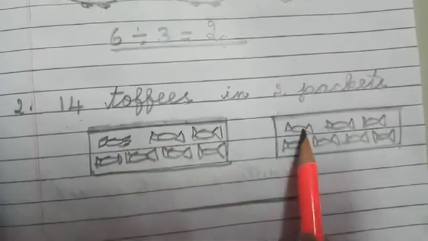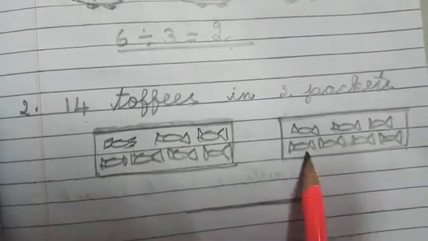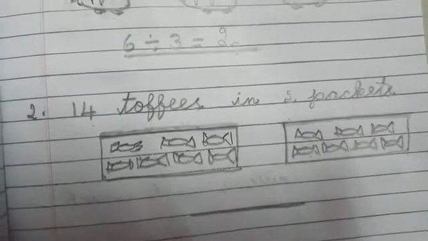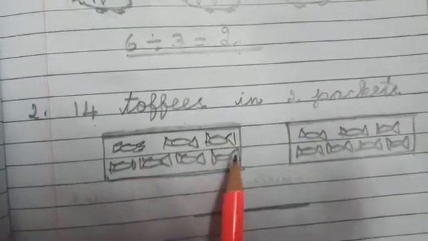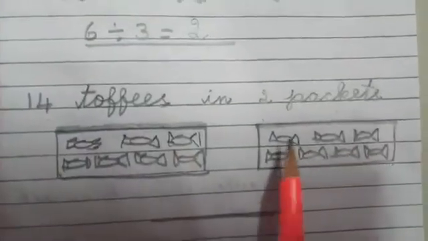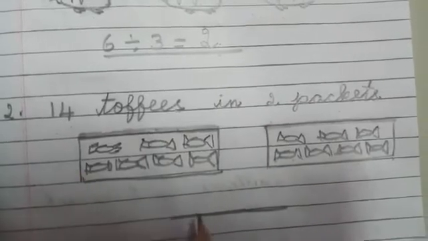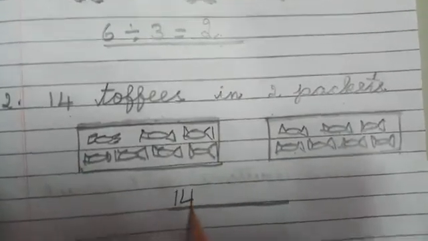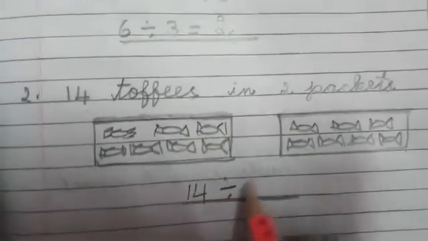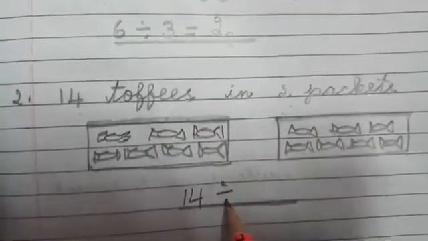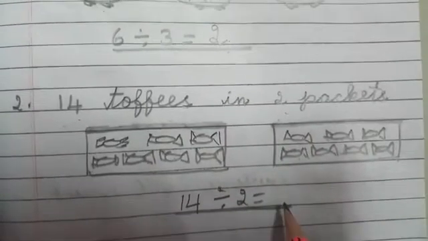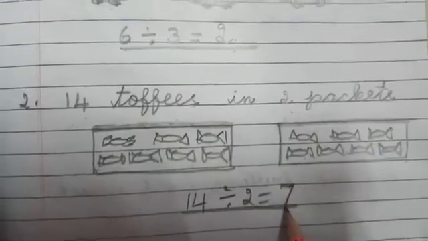14 came. We'll count it together: 1, 2, 3, 4, 5, 6, 7, 8, 9, 10, 11, 12, 13, 14. Each packet how many? 1, 2, 3, 4, 5, 6, 7. In this packet 7. In this packet how many? 1, 2, 3, 4, 5, 6, 7. That means 14 divided by how many packets? 2 packets. Each packet gets 7.